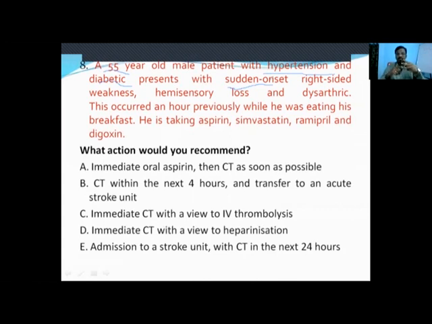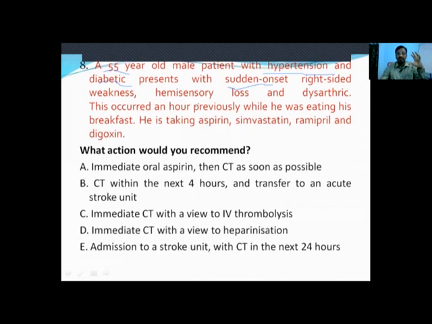In these three things only usually diagnosis will be there. So when there is sudden onset, elderly people with a background of hypertension, diabetes, atherosclerotic risk factors, we should think of stroke. And this happened only 1 hour ago. So this is called the golden period or window period of a stroke. This is the window period of stroke for thrombolysis.